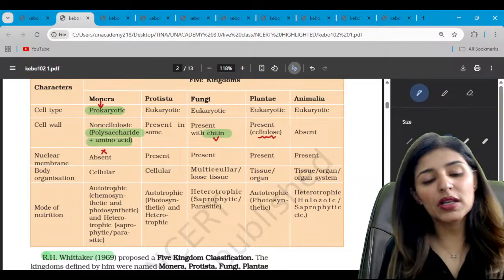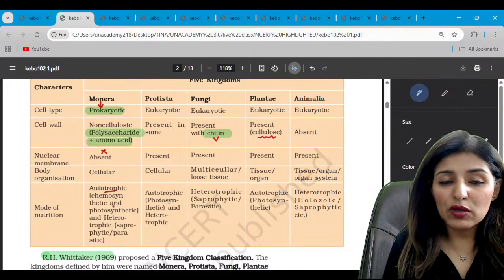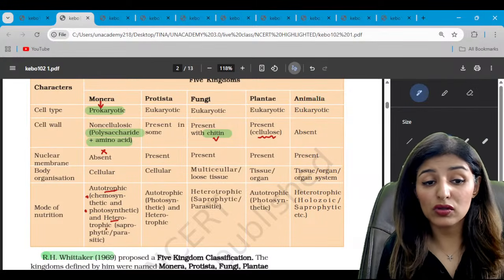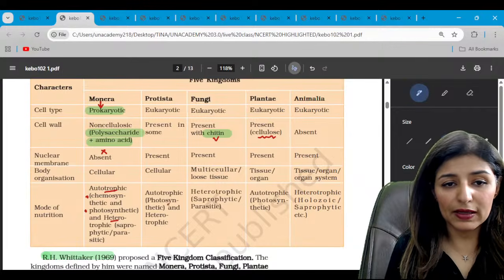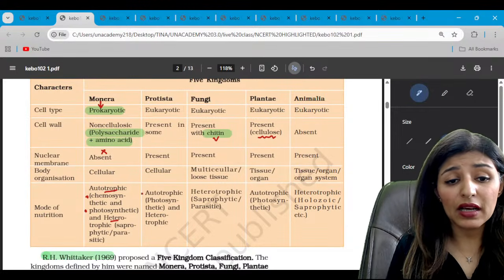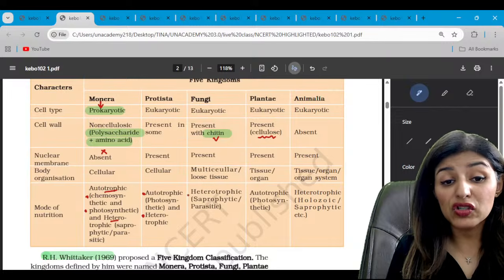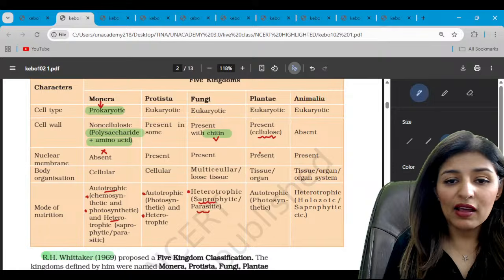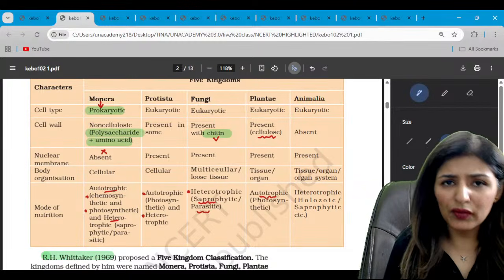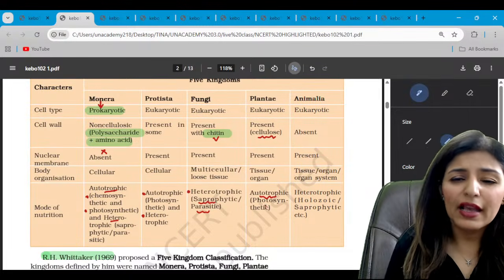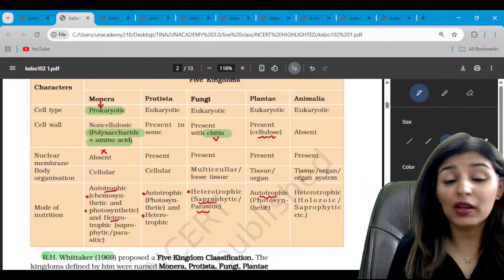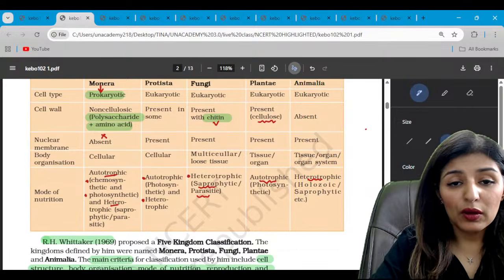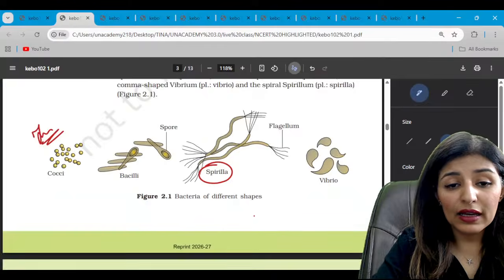Mode of nutrition as far as concerned. Monera will show all types of mode of nutrition, autotrophic as well as heterotrophic. In autotrophic it is chemo and photo, and in hetero also we get to see lots of varieties, right? Talking about Protista, there is autotrophic and heterotrophic. Fungi is always heterotrophic. It can be sapro or parasitic and even symbiotic, right? And Plantae are always autotrophic, while there are some which are parasitic, and there are some which are partially heterotrophic. I'm talking about insectivorous plants. And Animalia, completely heterotrophic. Now, with this, let's move on to the next picture.